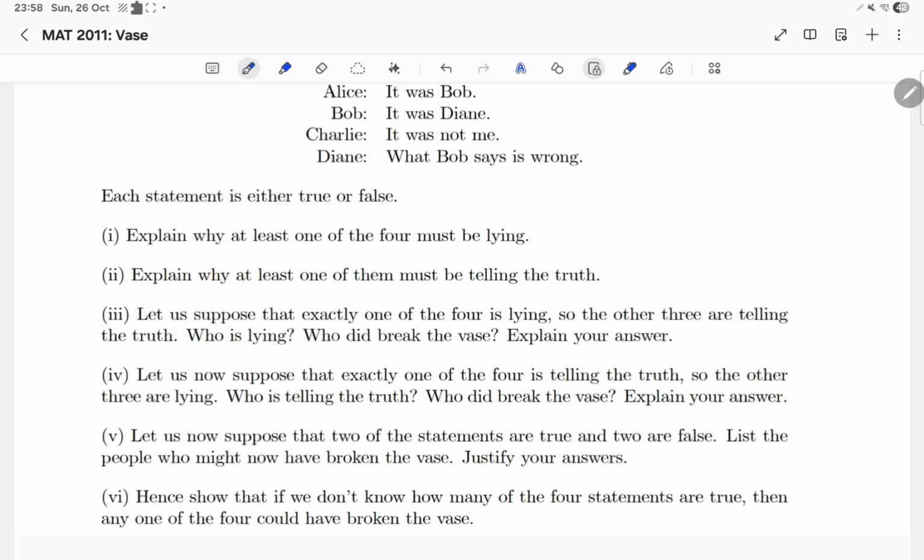Part 4. Let us now suppose that exactly one of the four is telling the truth, so the other three are lying. Who is telling the truth? Who did break the vase? Explain your answer. Part 5. Let us now suppose that two of the statements are true and two are false. List the people who might now have broken the vase. Justify your answers. Part 6. Hence show that if we don't know how many of the four statements are true, then any one of the four could have broken the vase. Pause the video to have a think, and once you're ready, restart to see if you were correct.